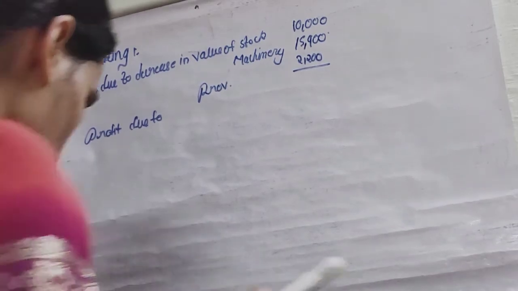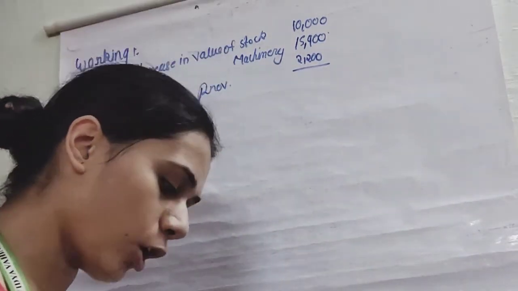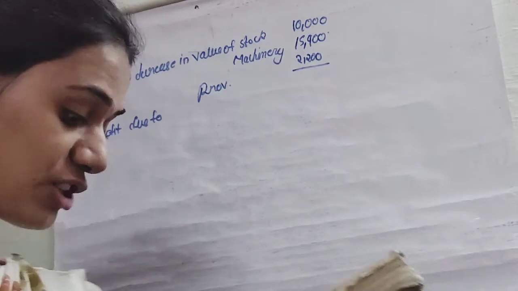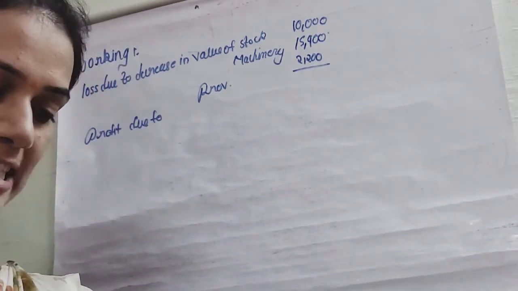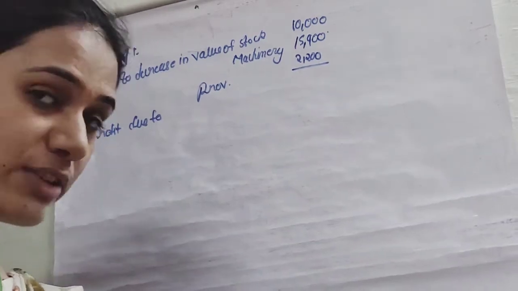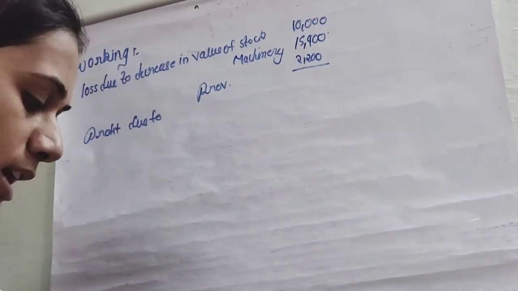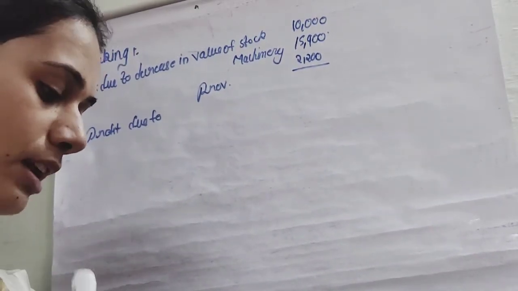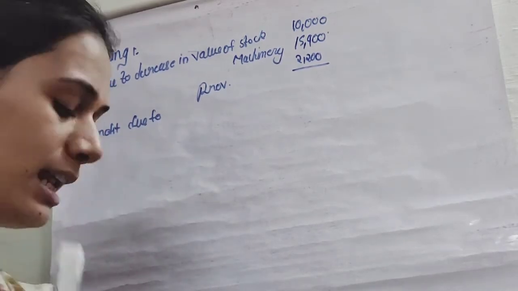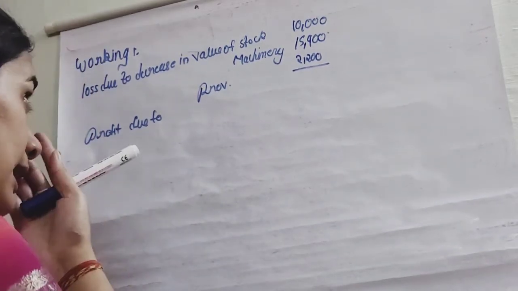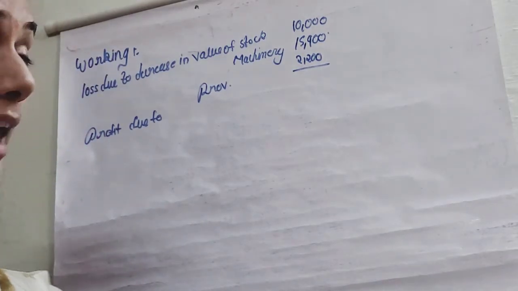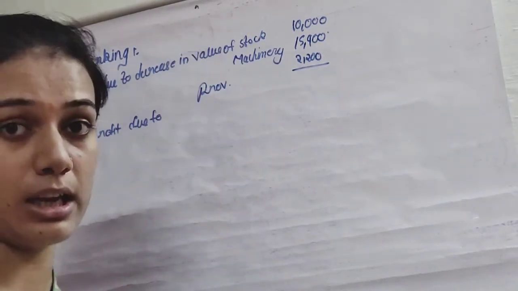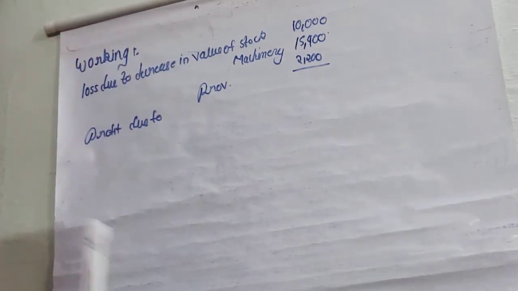Yes. So if the question says that you are required to record the change by passing a single journal entry with necessary working note, and you also have to prepare the revised balance sheet. So the revised balance sheet वो तो as it is prepare होगी, उसमें कोई changes नहीं होंगे, वो भी बता देंगे हम आपको. लेकिन let's see if the revaluation account and the capital account has not to be prepared, and you have to just show the things in the working note. So what you have to do, you have to show the working.